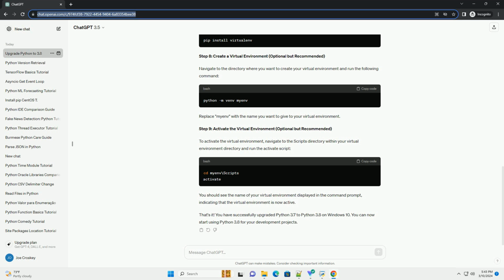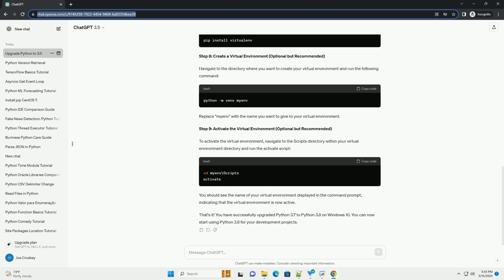Test your installation. To ensure that everything is working correctly, run a simple Python script. Create a new Python file, for example test.py, and add the following code. Save the file and run it by typing the following command in command prompt. You should see the output "Python 3.8 upgrade successful" printed to the console.